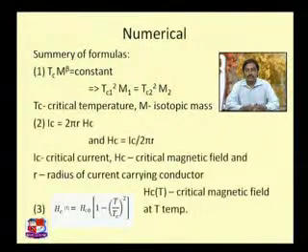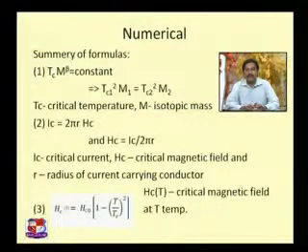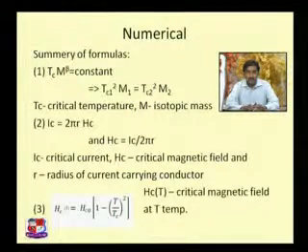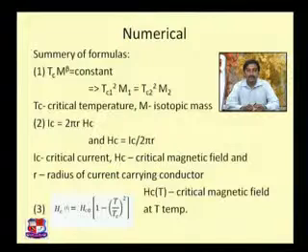And here, a certain specific value of that Hc is available for a particular superconducting material, and from that only we have a restriction in terms of the current passing through the superconductor also. That is, the IC value will have a relation with Hc. And in the formula we have R, that is the radius of the current carrying conductor or superconductor.